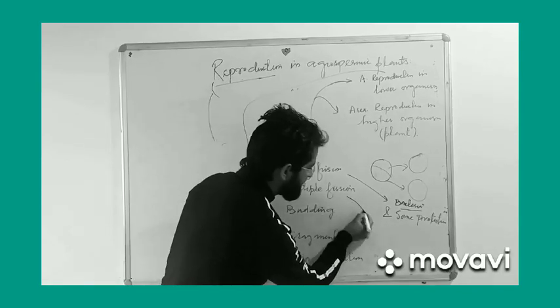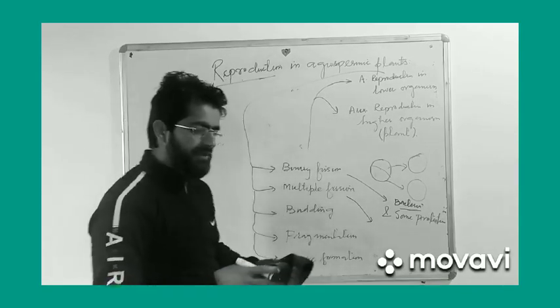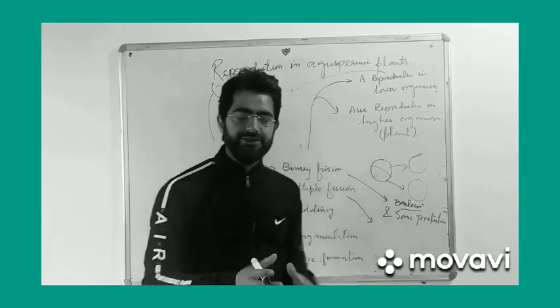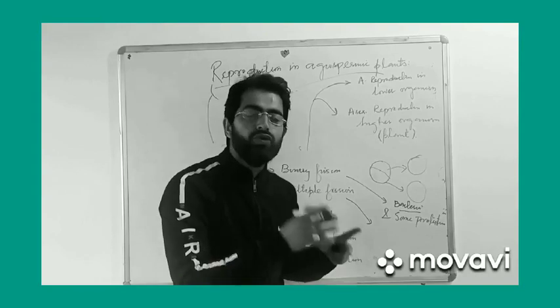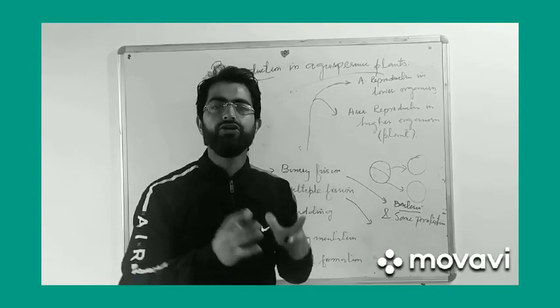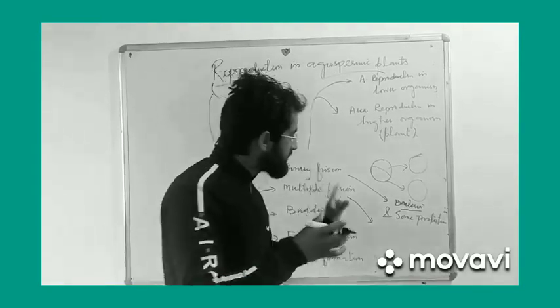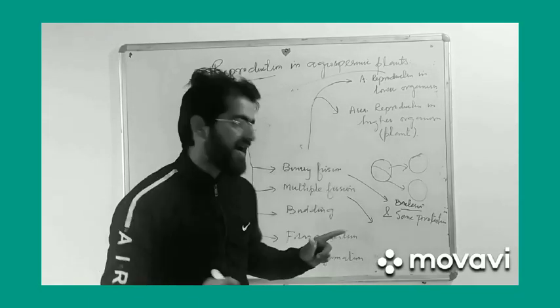Second is multiple fission. In multiple fission, organisms, dominantly unicellular organisms, split into more than two parts, by and large similar in size.